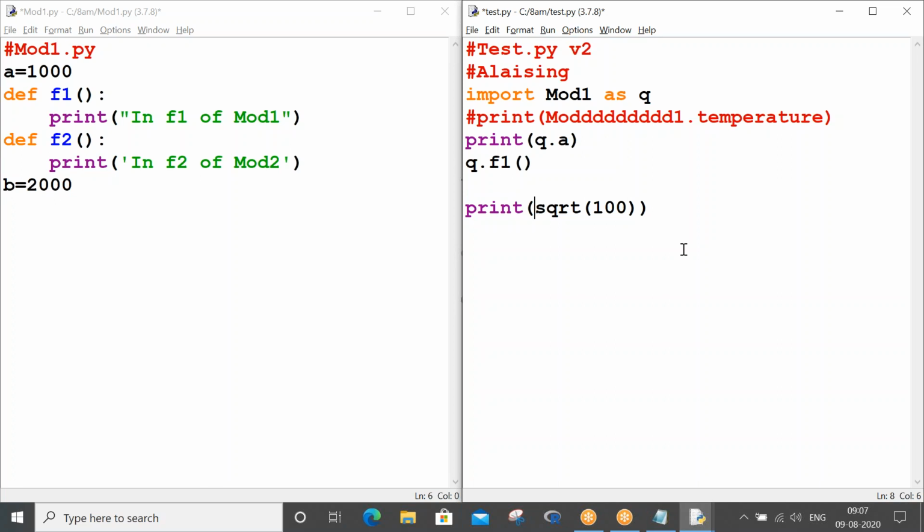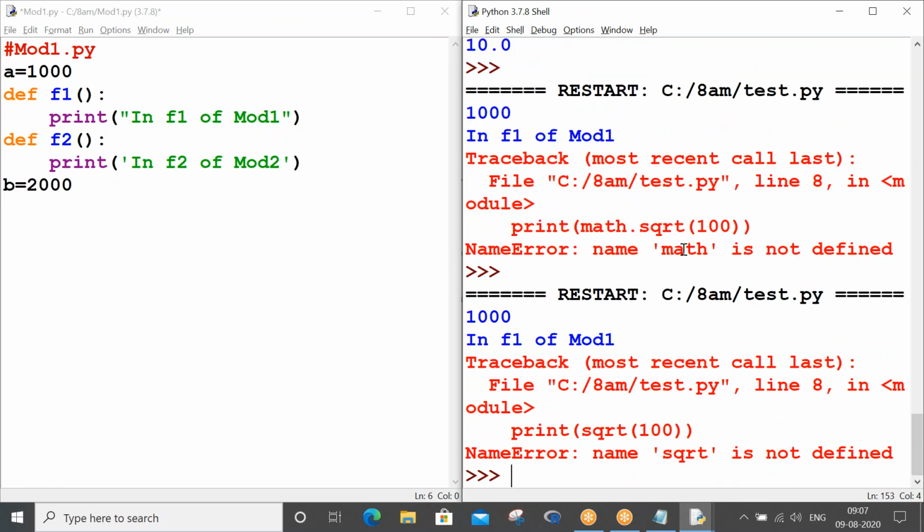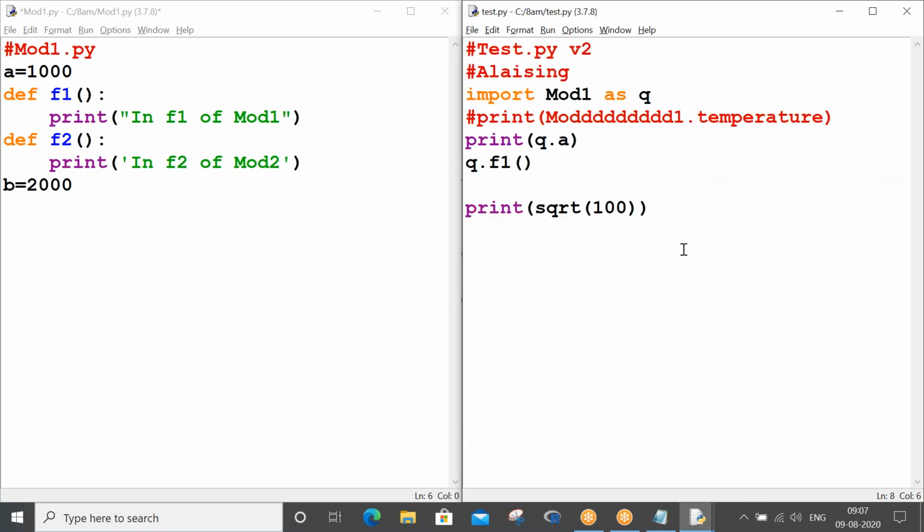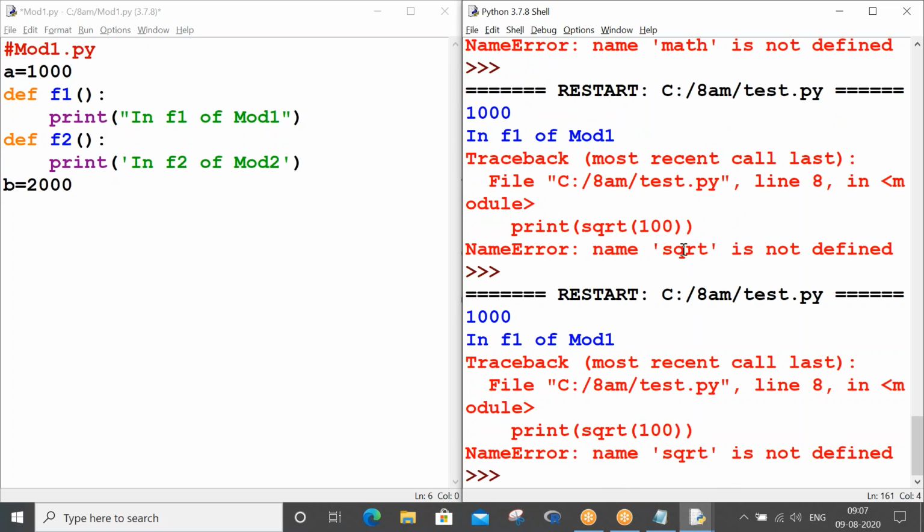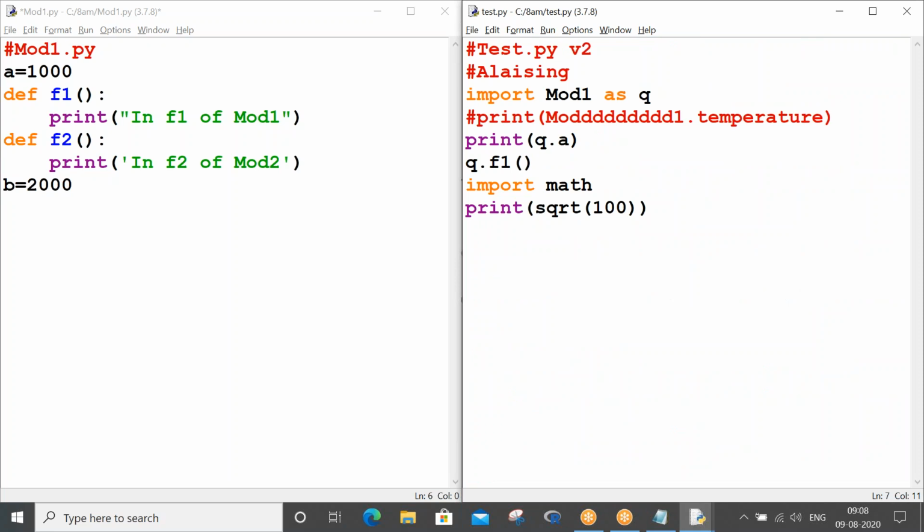Like sqrt, you think it will work? It will not work. It says, I don't know what sqrt is. Tell me, where is sqrt coming from? Wait, I will make it available: sqrt is coming from math. Control S, F5. Unlike type, which works directly, sqrt means you have to put the prefix. Understand? So this is all about normal import. We will go ahead and learn from import in the next session.